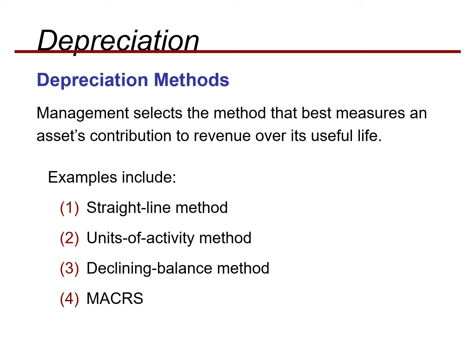Whatever the kind of asset and the nature of your business, you can select the type of depreciation that is more suitable to you. These four types of depreciation methods are the straight line method, which we have already discussed, secondly the units of activity method, the declining balance method, and the double declining method. These methods will help you determine the depreciation expense for you in a specific time period.